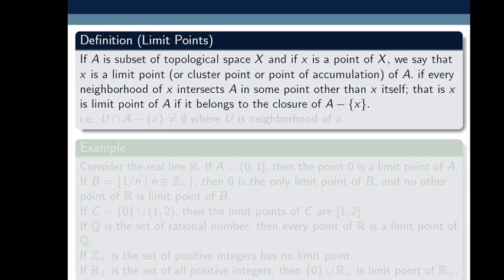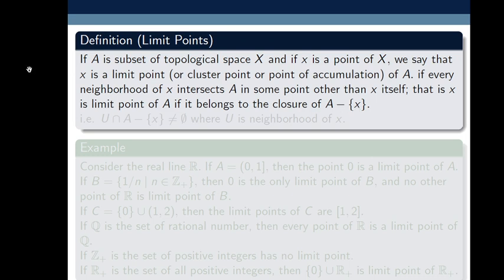If A is a subset of topological space X, and x is a point of topological space X, then we say that x is a limit point of subset A if every neighborhood of x intersects A in some point other than x itself. That is, x is a limit point of A if it belongs to the closure of A minus this element x.